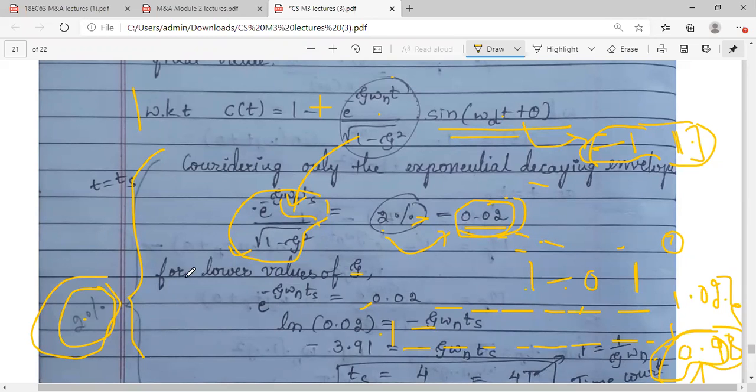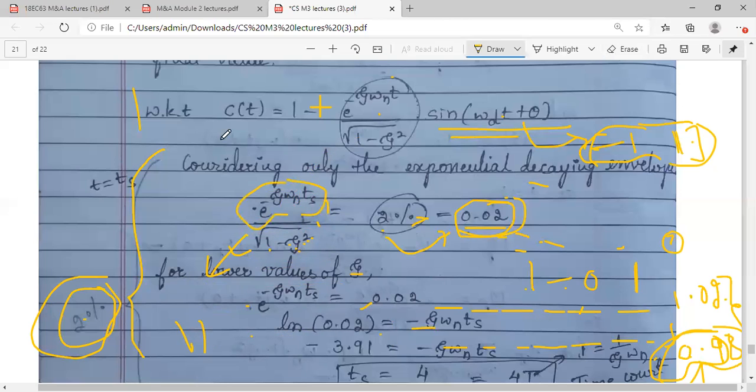So if I assume zeta is lower, what will the denominator be? Root of 1 minus a very small value is approximately root 1. If the zeta value is very small, its square, and 1 minus that, will be negligible. So I can neglect the denominator term and take only the numerator part. Why am I taking lower values of zeta? Because I can neglect the denominator, and consider only the numerator.